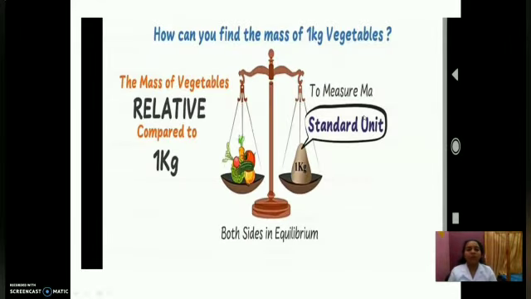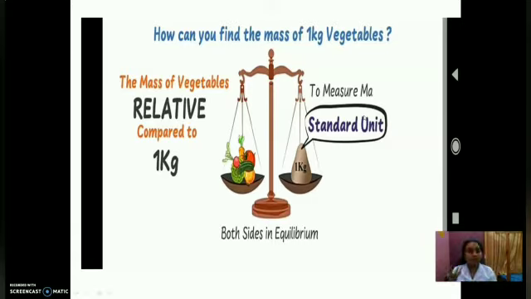If you go to a vegetable shop, how can you find the mass of 1 kg of vegetables? How are they calculating that? They are using a weighing balance. In the weighing balance, they put a weighing unit, the weight of 1 kg, 5 kg, etc.